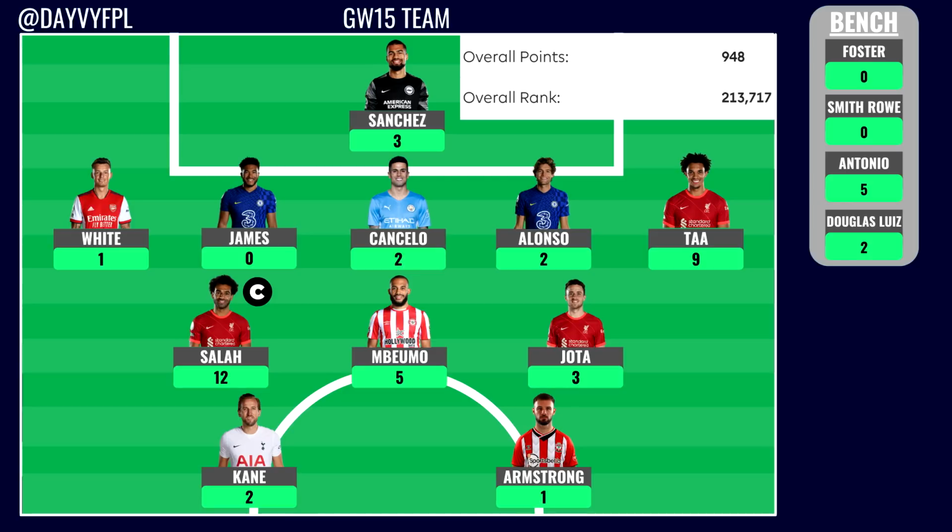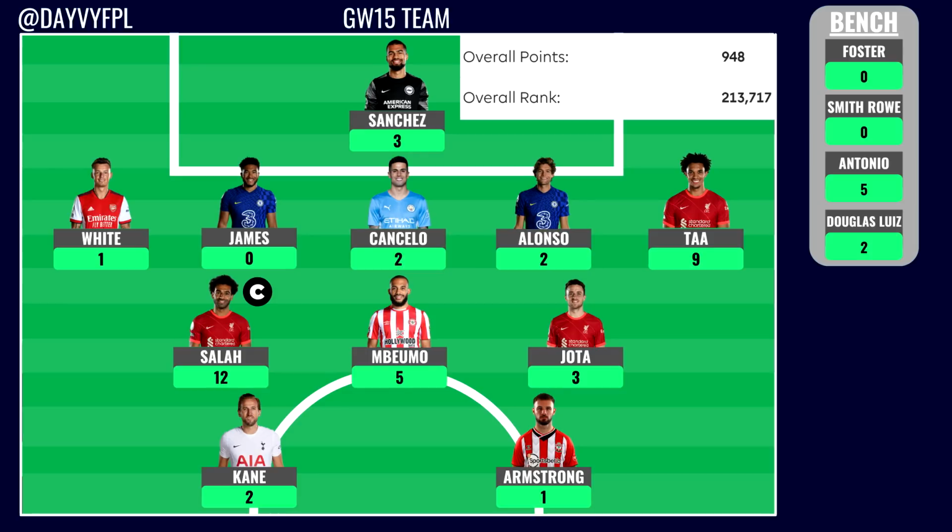Ben White not getting a clean sheet, I simply played him as a little bit of coverage for the highly owned Ramsdale. He didn't get any points, only 1, conceding 2, which was going to be a -1, so only resulting in 1 appearance point. That was 1 point higher than Reece James, picking up a yellow card in basically the last minute of that fixture against West Ham. I've already spoken about the 3-2 loss that they did kind of have against West Ham, and unfortunately that was going to be a wipeout for our double Chelsea defense of Alonso and Reece James.